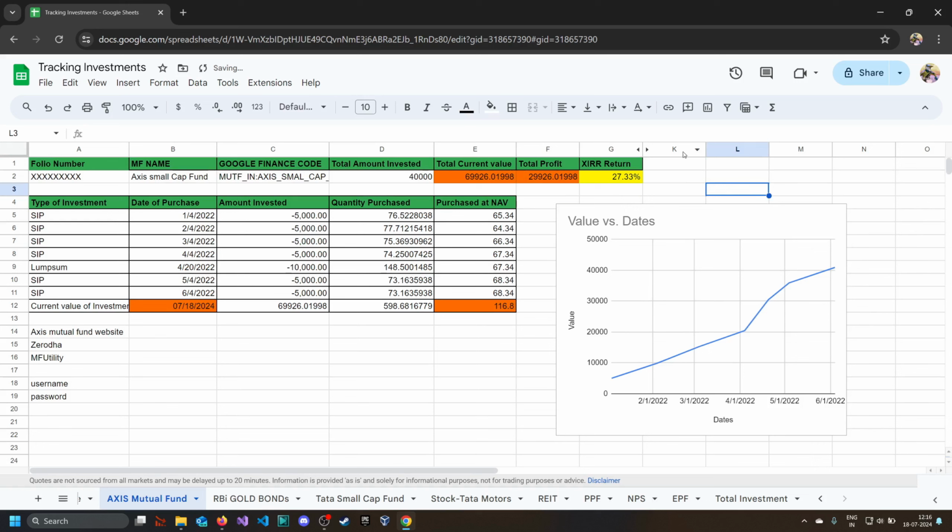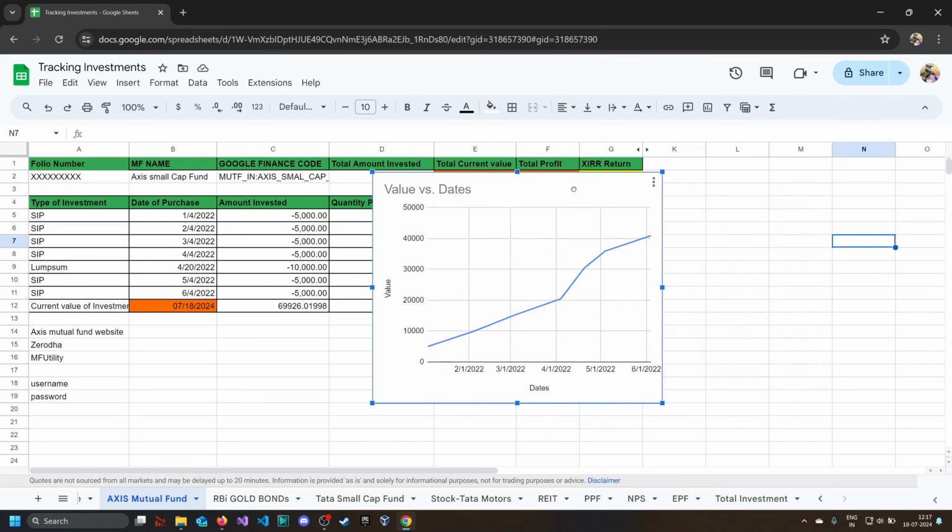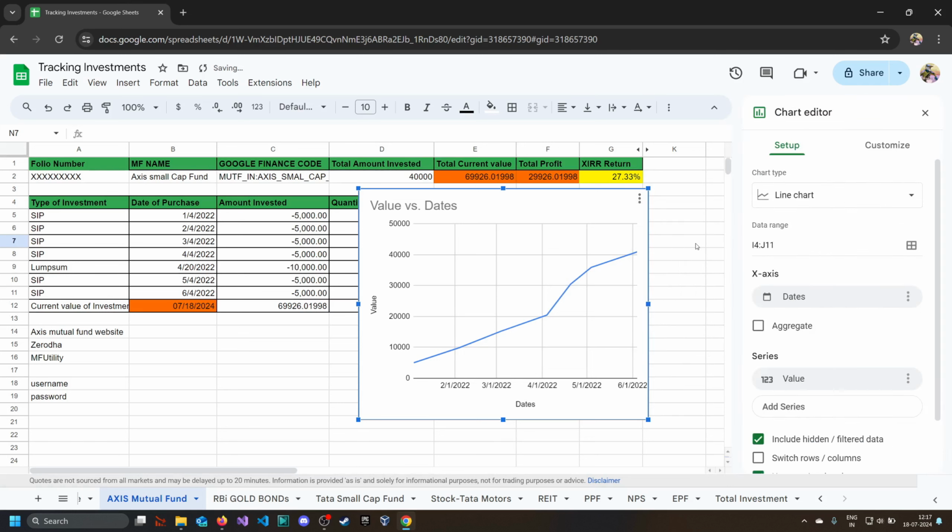And yes, you have to maintain that hidden data if you are adding more SIPs to your sheet, so that data also needs to be modified. But if you are using the formula and you just add a row, that data will automatically get added to those hidden sheets, hidden rows, hidden columns, sorry. So now this chart is generated, so let's update it a little so that it can look a little nicer. Just move it here and we'll say edit chart.